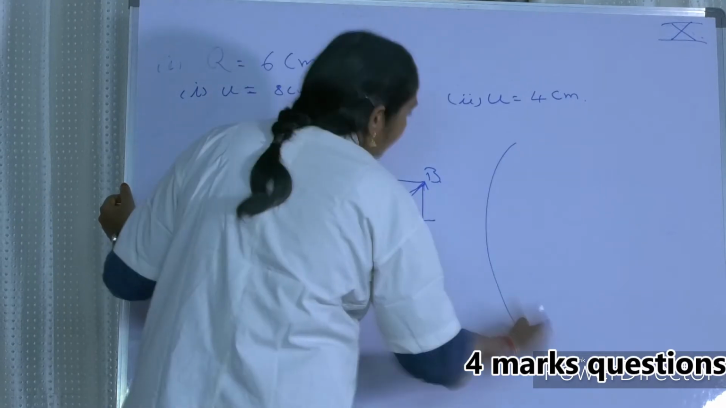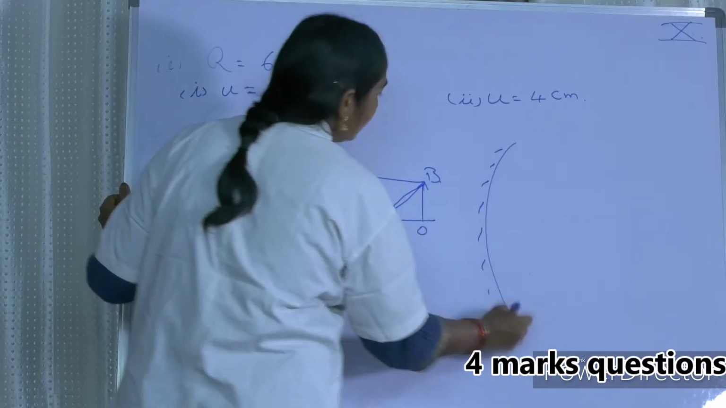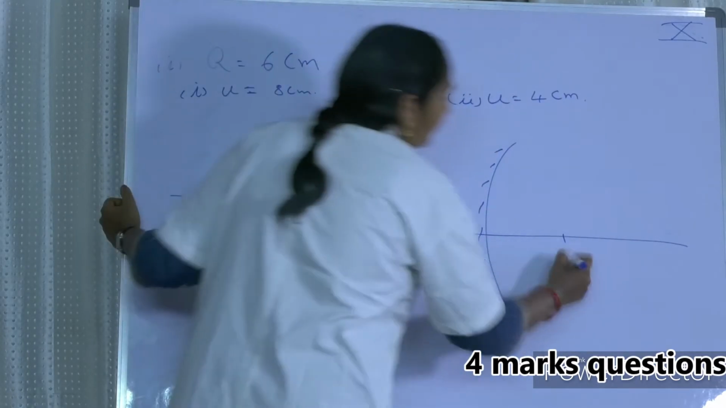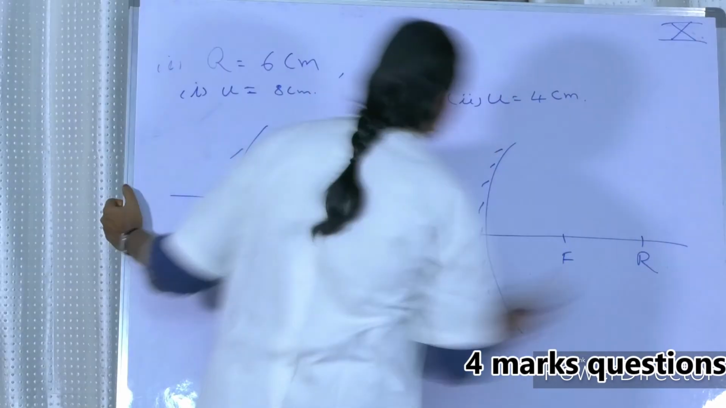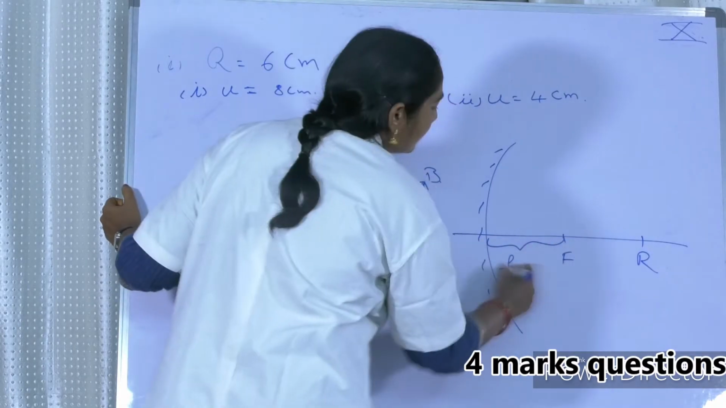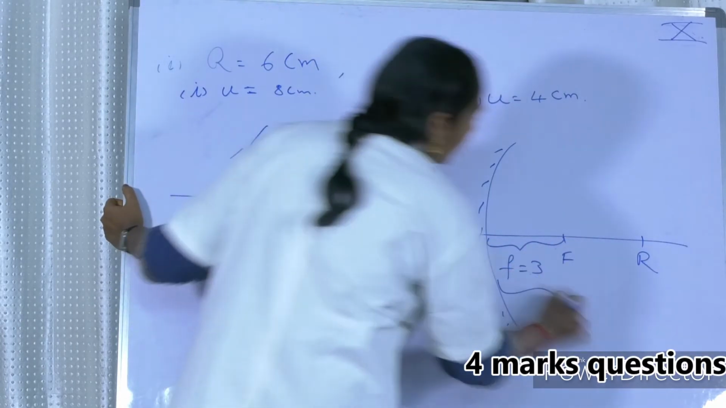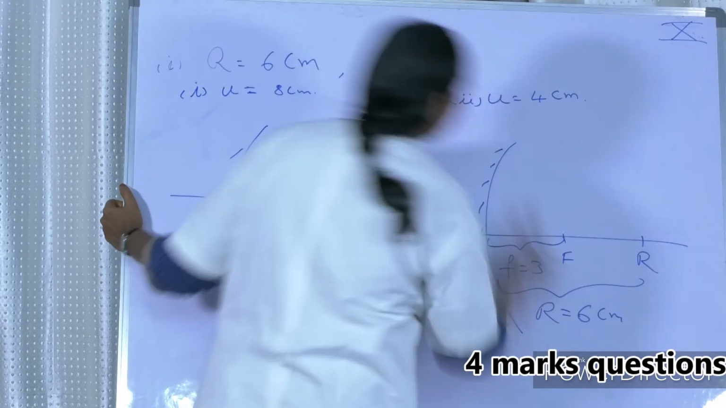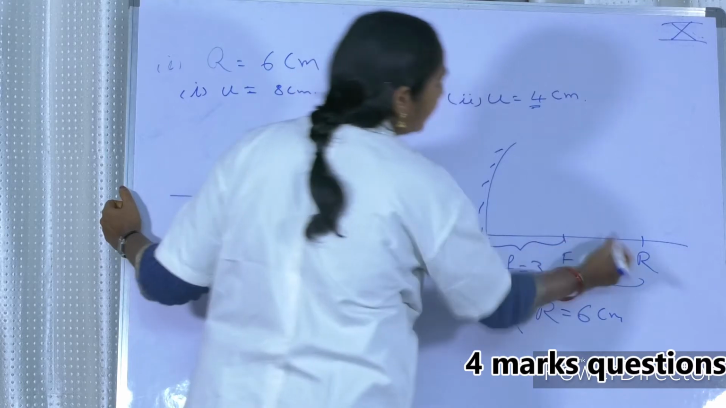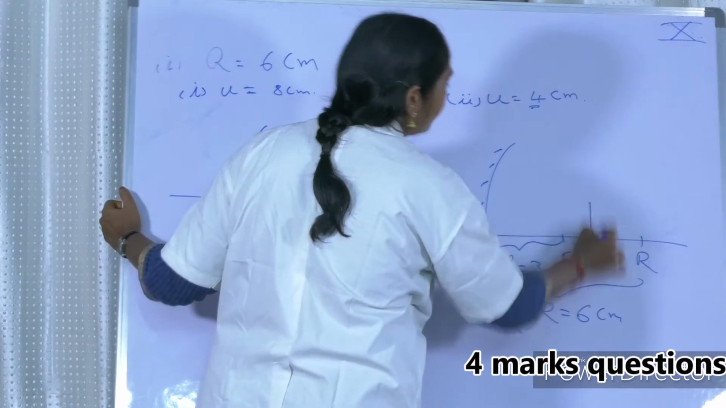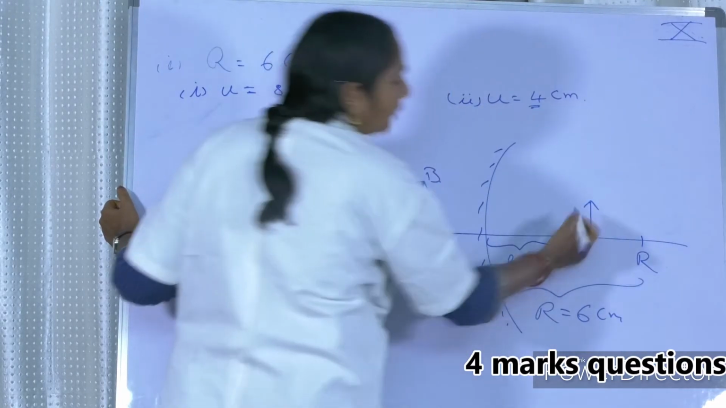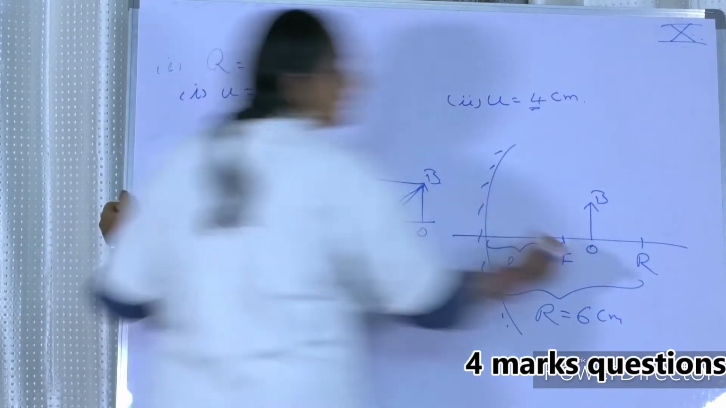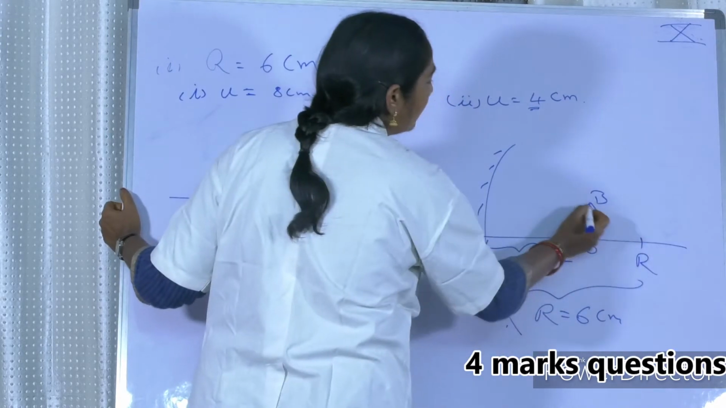In the second case, my dear friends, the same thing. Diagram is the same. Again repeat the same thing. F is given, R is given to you. This is focal length, F is equal to 3, already known to you. R is already known to you, that is R is equal to 6 centimeters. Now 4 is more than 3 and less than 6. Means 4 is somewhere here. Means the object is placed between F and R. When it is placed between F and R, already you know the case.